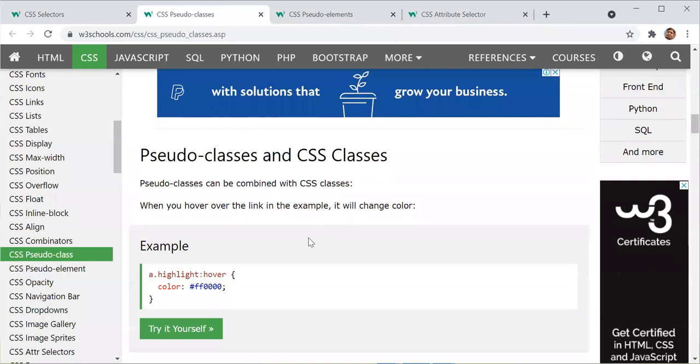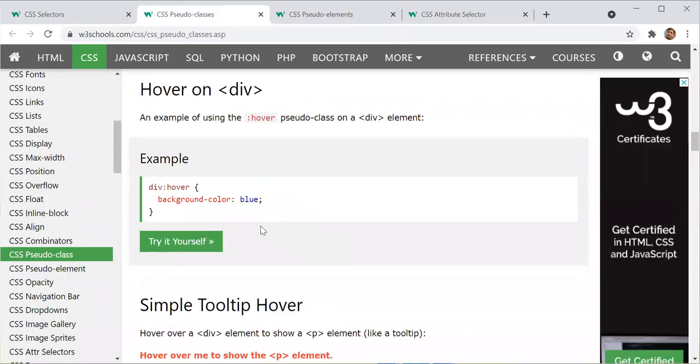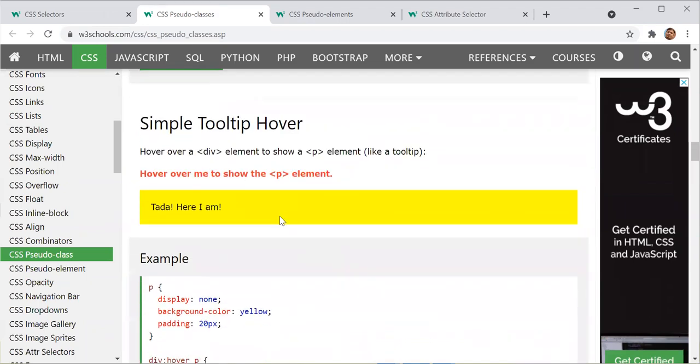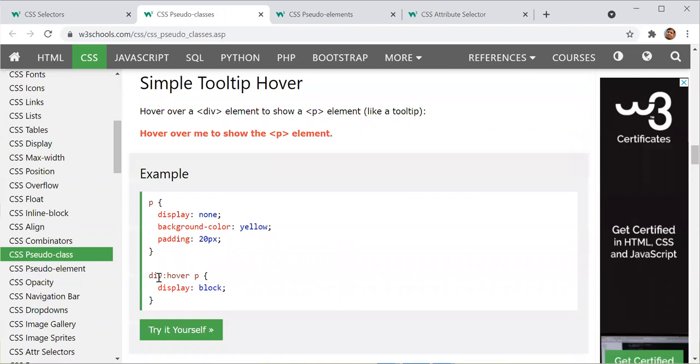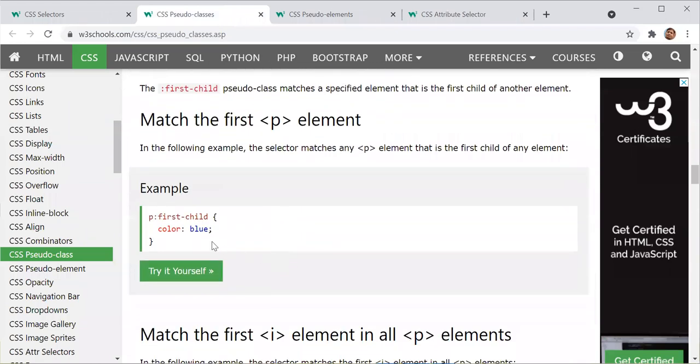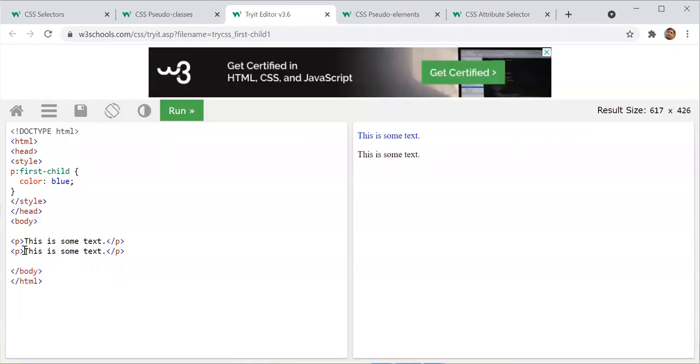Okay, then we have div hover. Tooltip, we are aware of this, right? Like we have a div, then we hover. Under that we have a paragraph. Here it is first child. Under the paragraph, whatever is the first child, it will apply only to that. It will apply here. The rest will get ignored.